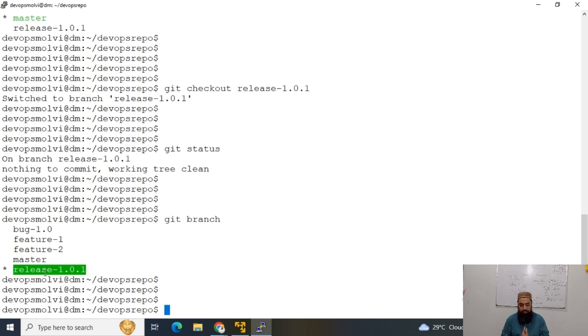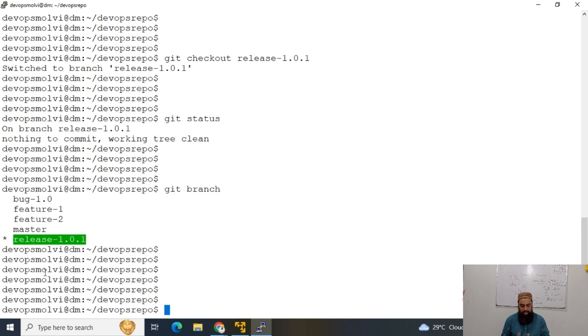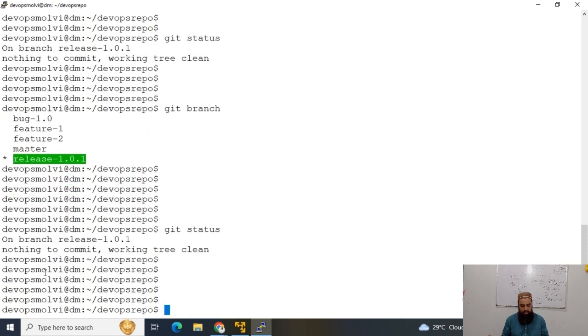But there are no commits in this branch. It is a brand new branch that I just created, and there must be nothing in it. We can see there is nothing to commit, working tree is clean. Now I can use git checkout to switch from this branch to feature 1.